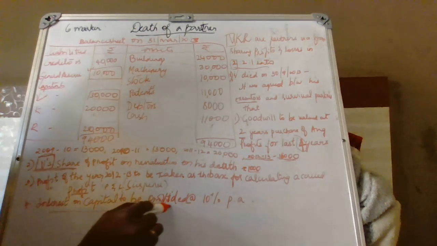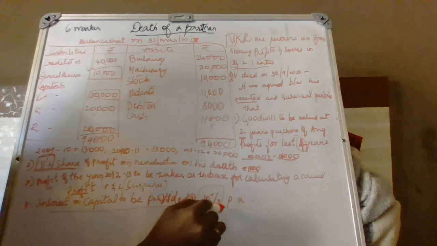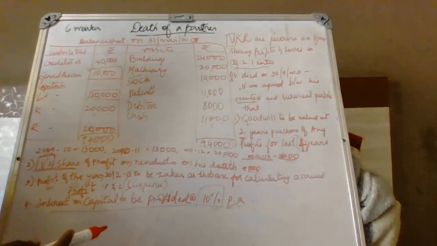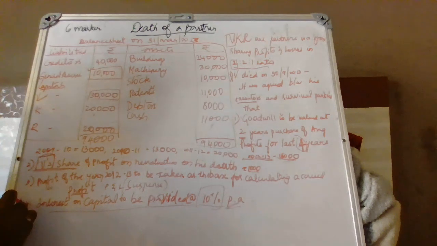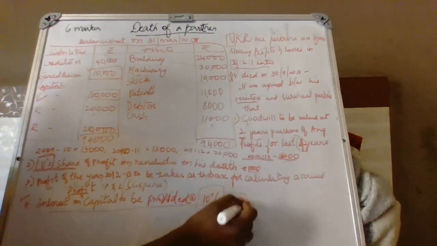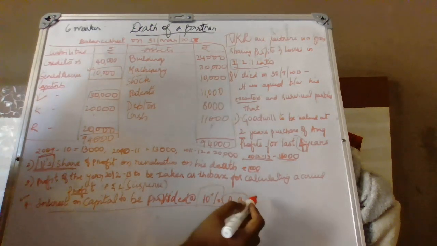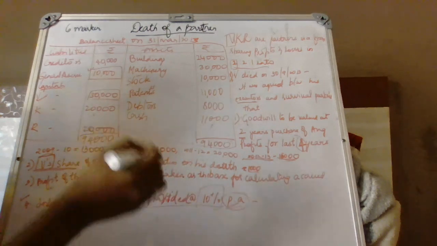Then interest on capital provided at 10% per annum. So which and all will include month calculation? Interest on capital, yes, because this is per annum. So we shall give only till the month he is alive in the business.